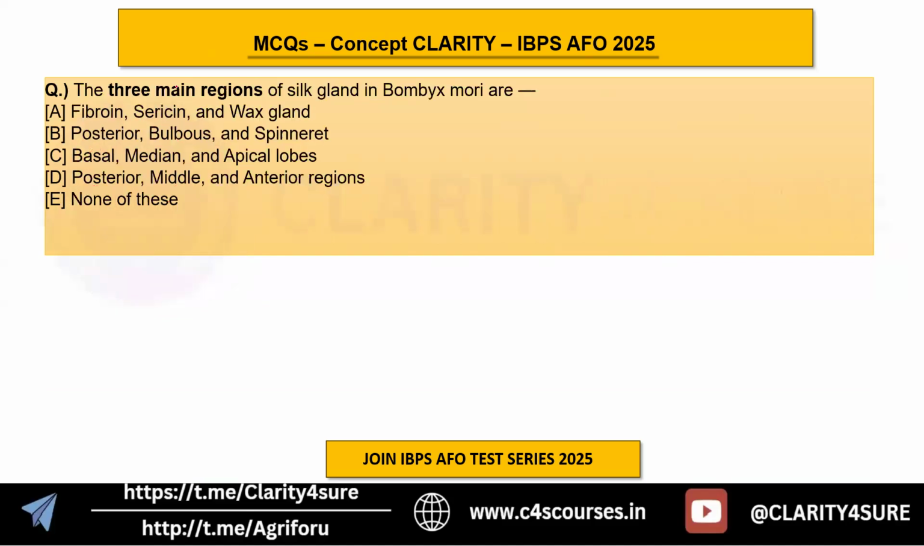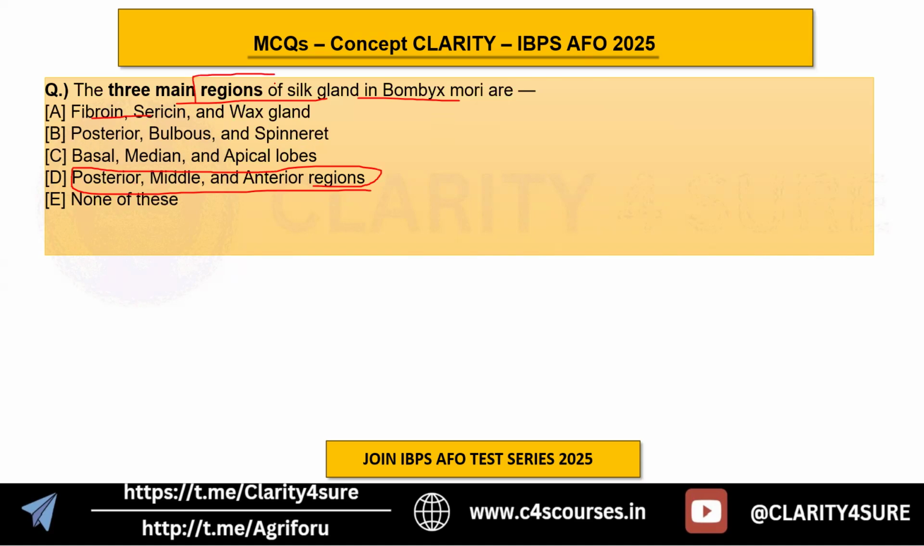Next is, there are three main regions of silk glands in Bombyx mori, which you have to choose. Again, I have given the biology related questions also. So you have to choose the three main regions where the silk is produced or where the glands are situated. Okay. So fibroin, sericin, and wax gland; posterior, bulbous, and spinneret; basal, medial, apical; posterior, middle, anterior; and none of this. So the answer is actually the posterior, middle, and anterior.